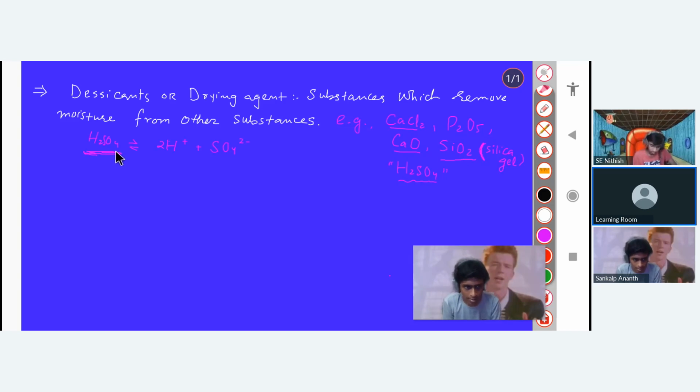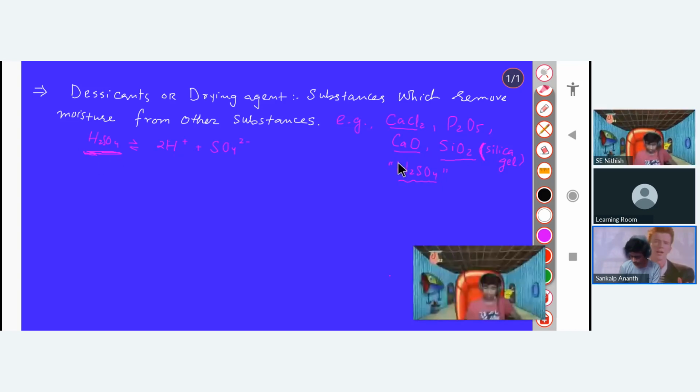I'm just saying that this sulfuric acid is a desiccant, it is a drying agent. It absorbs moisture, it removes moisture from other substances. So if you are just putting it in water, that is only one of the substances. You have to actually have a substance in which there is little moisture that it can absorb. It will not absorb the whole of the water. When we put it in water, it gives ions. So these ions make water a good conductor. So these are our desiccants. You have to remember these examples. Yes, sir. Let's go ahead.